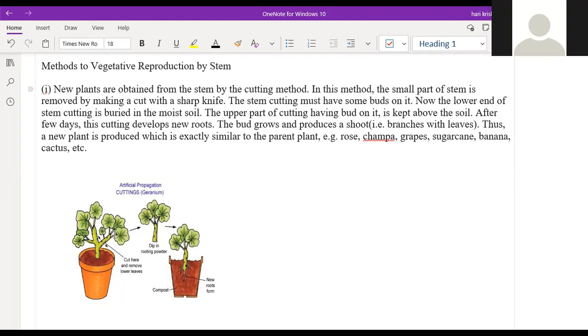So that's vegetative propagation by the stem using the cutting method. Any doubts in this? No, sir.